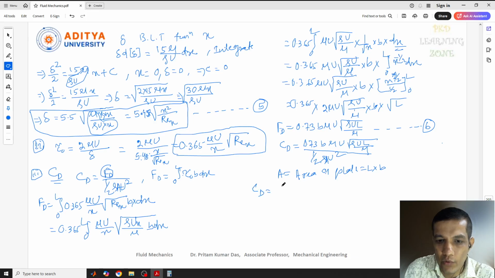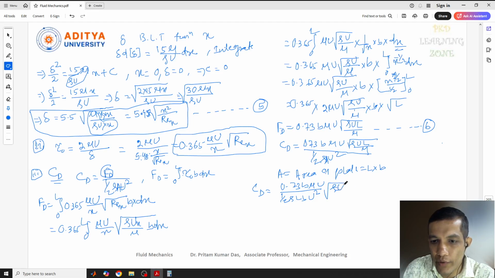Now C_D equals 0.73 B mu u by 1 by 2 rho L B u square. Now if you cancel this, what will we get here? Again, multiply rho u L by mu. Finally, if you solve this one, 0.73 into 2 means 1.46.